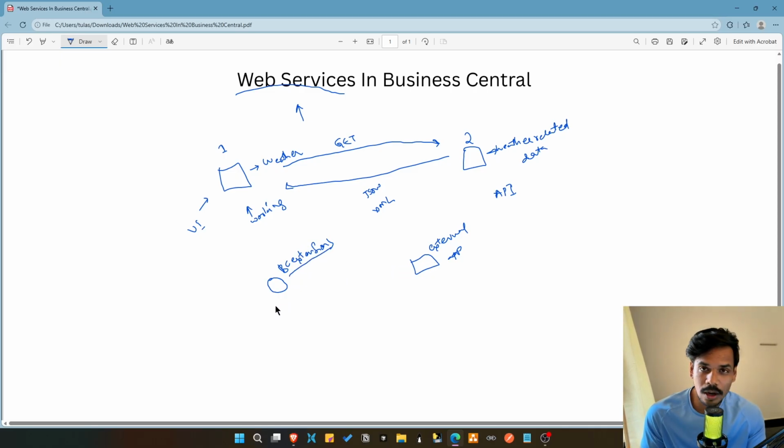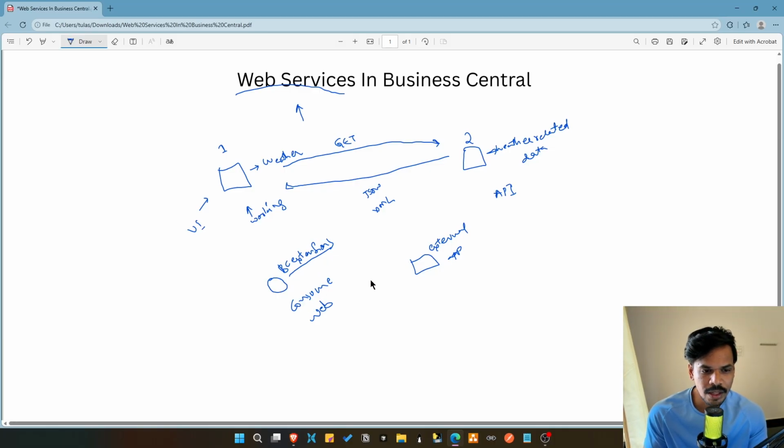Let's say you are creating sales order in this Business Central extension, right? We can create sales orders in Business Central. It comes with the native functionality. But let us say you wanted to get some sales related information from an external app. Basically what you have to do is consume these web services in your Business Central extension.